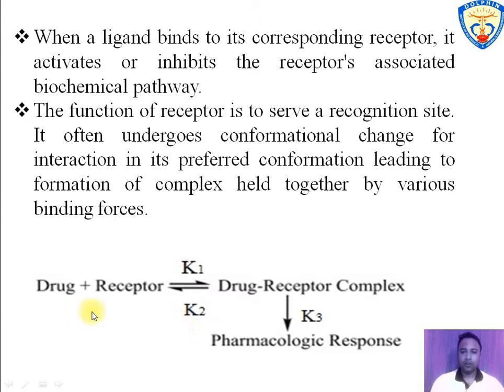The figure demonstrates drug receptor interaction in which drug binds with receptor to form drug receptor complex, which is governed by K1. After formation of drug receptor complex, it produces pharmacological response, which is governed by K3, and dissociation of drug receptor complex to free receptor and free drug is governed by K2.